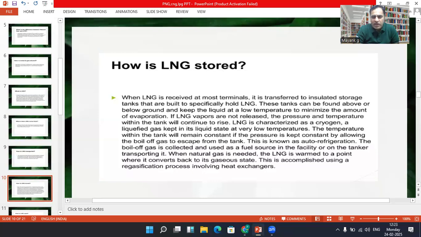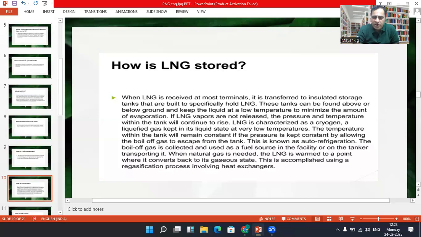LNG is characterized as a cryogen, a liquefied gas kept in the liquid state at a very low temperature. The temperature within the tank should remain constant; if pressure is not kept constant, it allows gas to boil off and escape from the tank. This is known as auto refrigeration. The boil off gas is collected and used as a fuel source in the facility or the tanker transporting it.